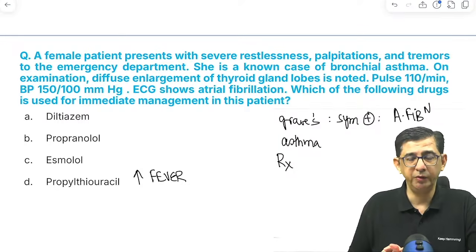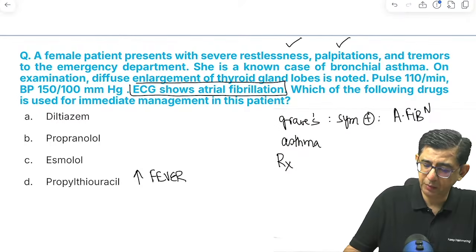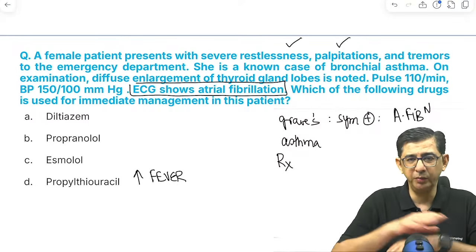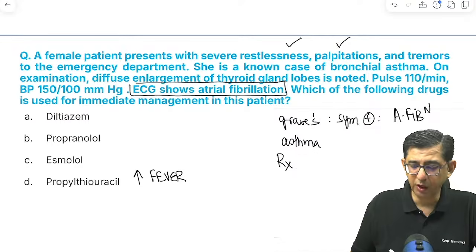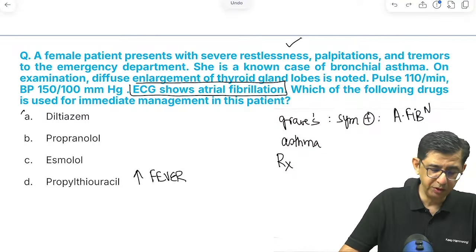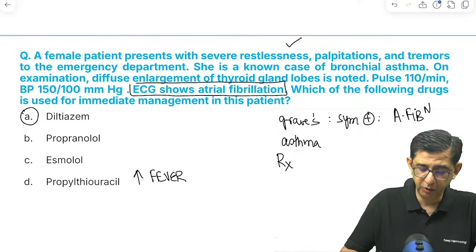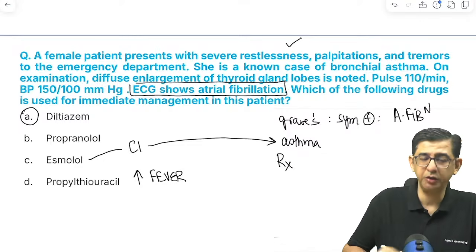The main problem of this patient is that the patient is having a cardiac issue. There is atrial fibrillation that can explain the restlessness and the palpitations in a patient. The tremors are a component of the Graves' disease that causes sympathomimetic stimulation. So I would like to go for rate control in this patient, and therefore what we will use is diltiazem. The answer to this question is not beta blocker, because beta blockers are contraindicated in a patient of asthma.